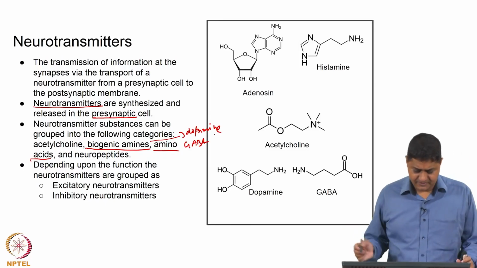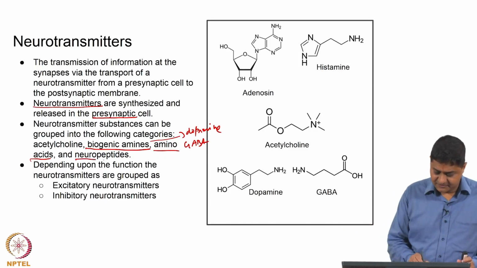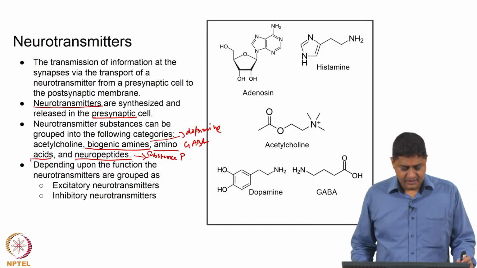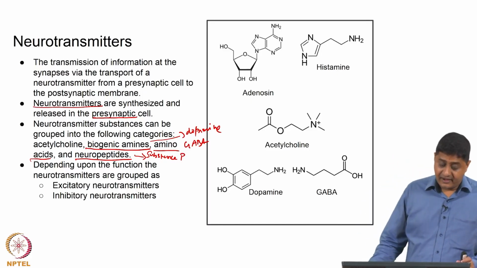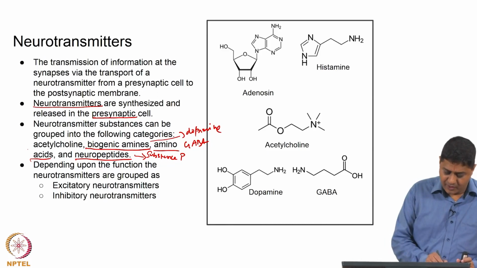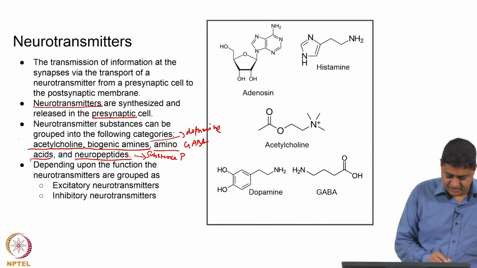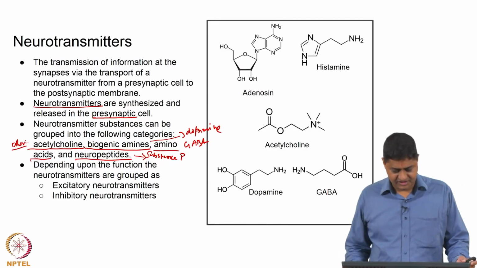amino acids, examples are GABA or glutamate, neuropeptides, examples are substance P or somatostatin, right. And then there are other neurotransmitters. An important neurotransmitter that is classified as other neurotransmitters is acetylcholine.